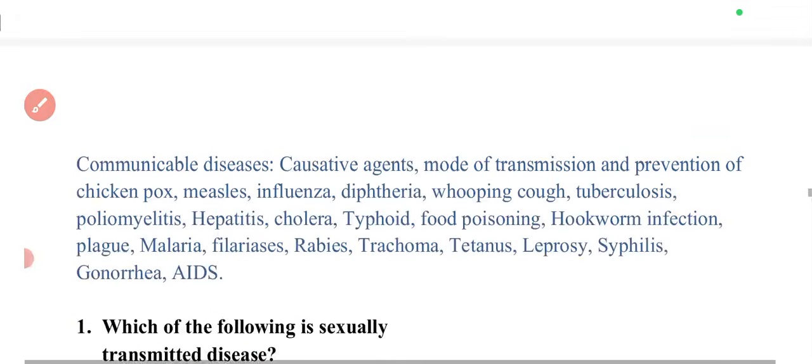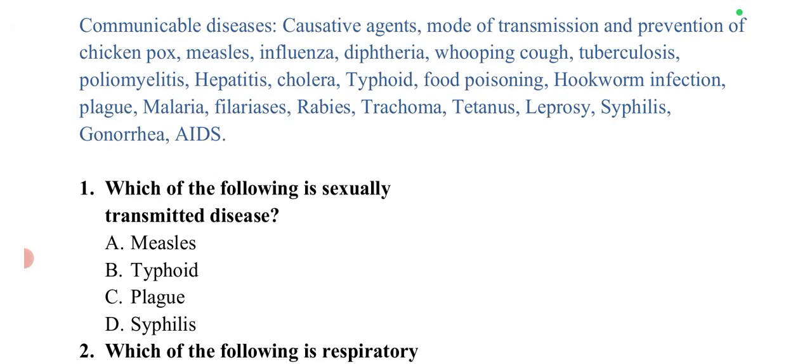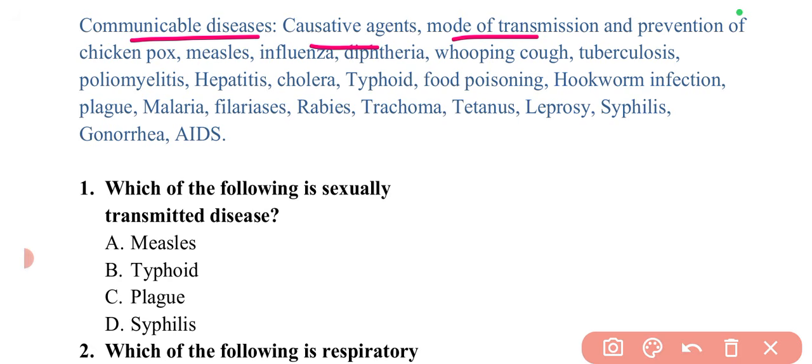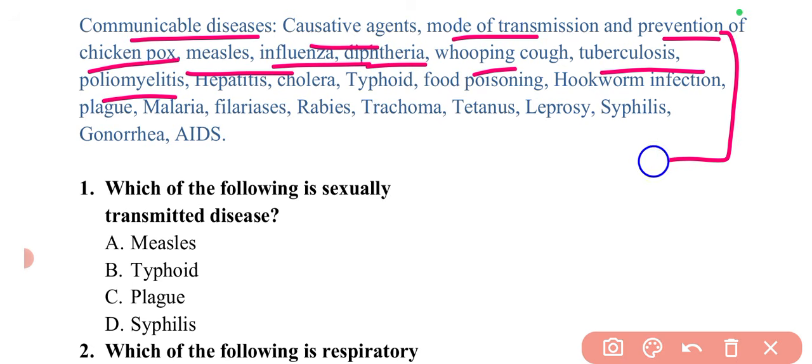Now we can move to the last topic of this particular unit, that is communicable diseases, causative agent, mode of action, and prevention of chickenpox, measles, influenza, diphtheria, whooping cough, tuberculosis, and all these diseases. In this section I will be covering a few questions, and I have provided you the list of these important things.